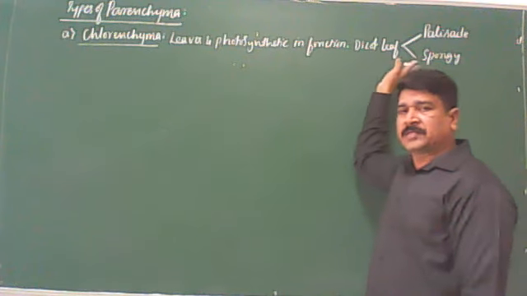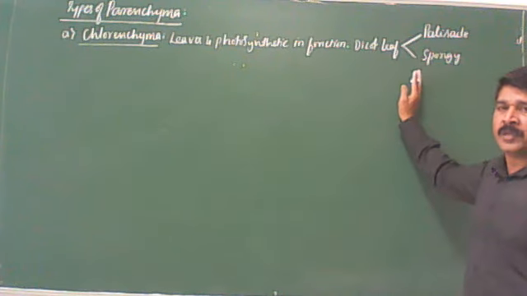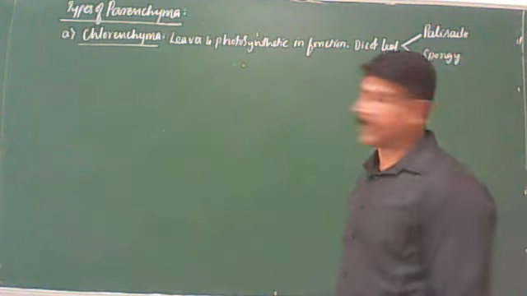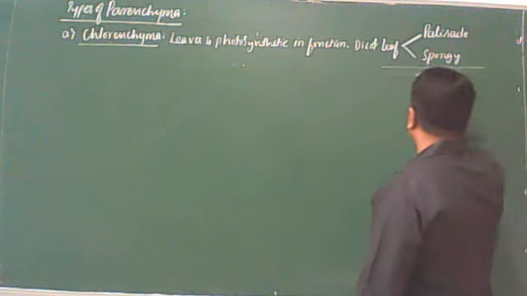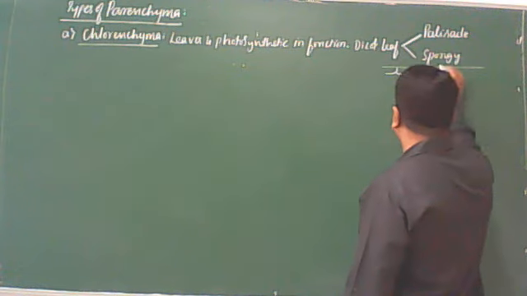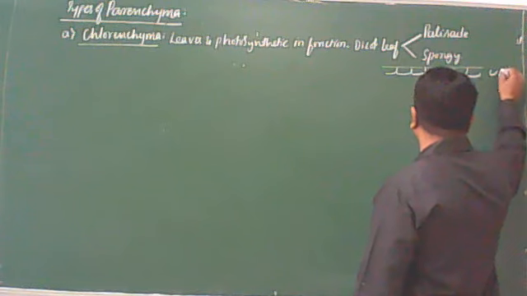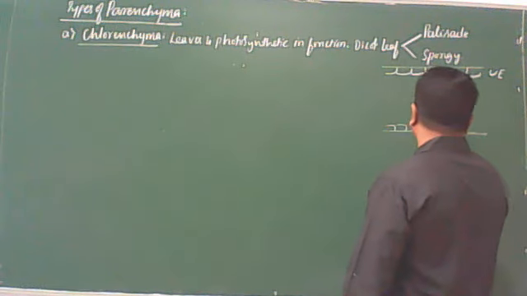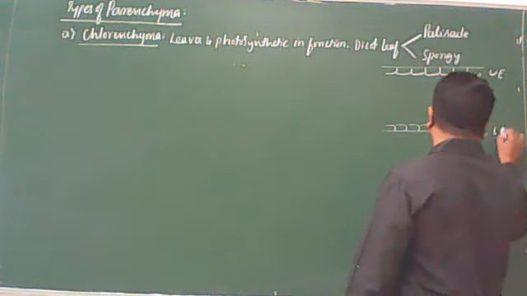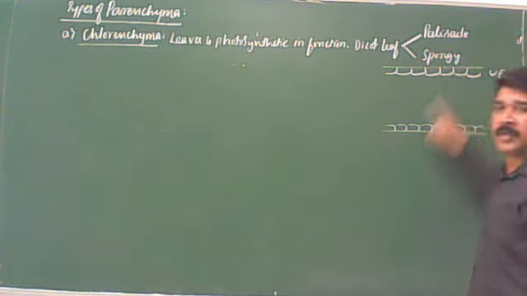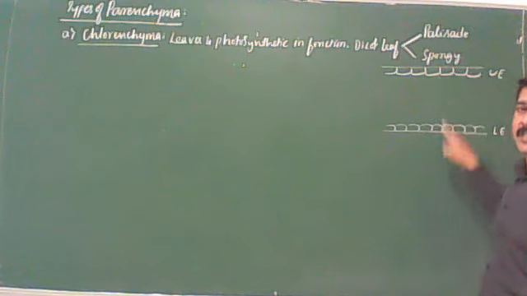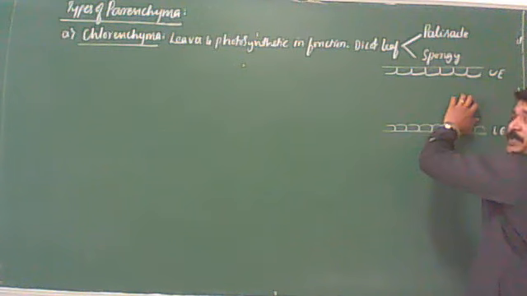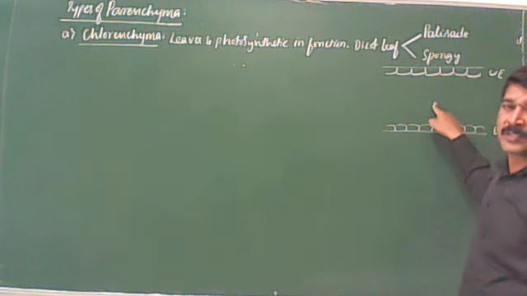Okay. Now let us talk about the palisade and spongy. Before going to that, let us look at what is mesophyll. It is a ground tissue present between the upper and lower epidermis, as in case of leaves. See here, this is the upper epidermis. This is the lower epidermis. This is called ground tissue. Ground tissue present between the upper and lower epidermis is called mesophyll.